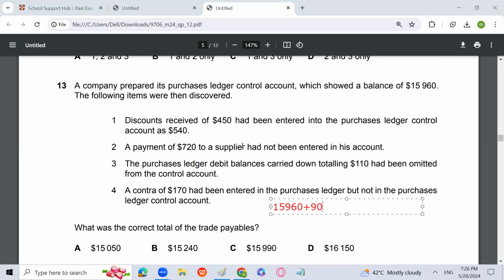So we have to give a credit of 90, which will add actually. Then minus 720, the payment to trade payables. Then the purchase ledger debit balance of 110 will also be subtracted because it will reduce the trade payables, and the contra will also be subtracted because it will also reduce the trade payables, because the contra will come on the credit side of the sales ledger control account and the debit side of the purchase ledger control account. So the answer is 15050.